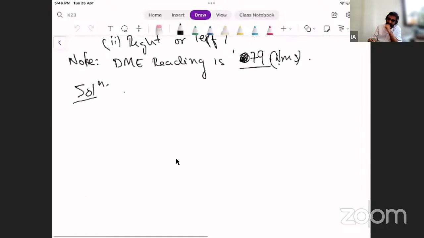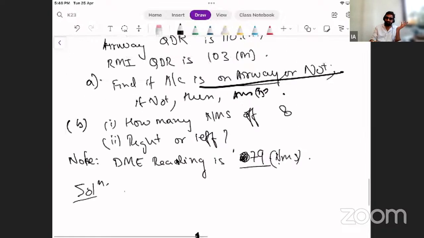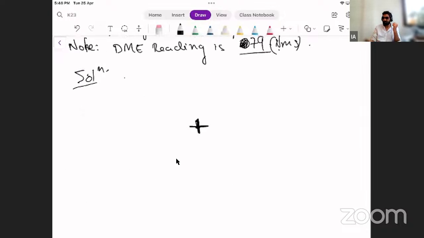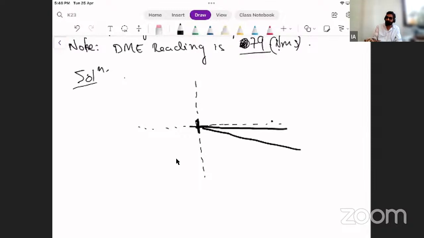So I make a ground station. Okay, I can simply make cardinal points also. I don't want whatever you want to make cardinal points. What is my QDR? 110 and 103. 110 is required and 103 is actual. So making cardinal points for my reference really helps me. Then 110 will be how much? This is 090 or 0. So this is 100, and I'll say this is 110 for me. So this is my QDR